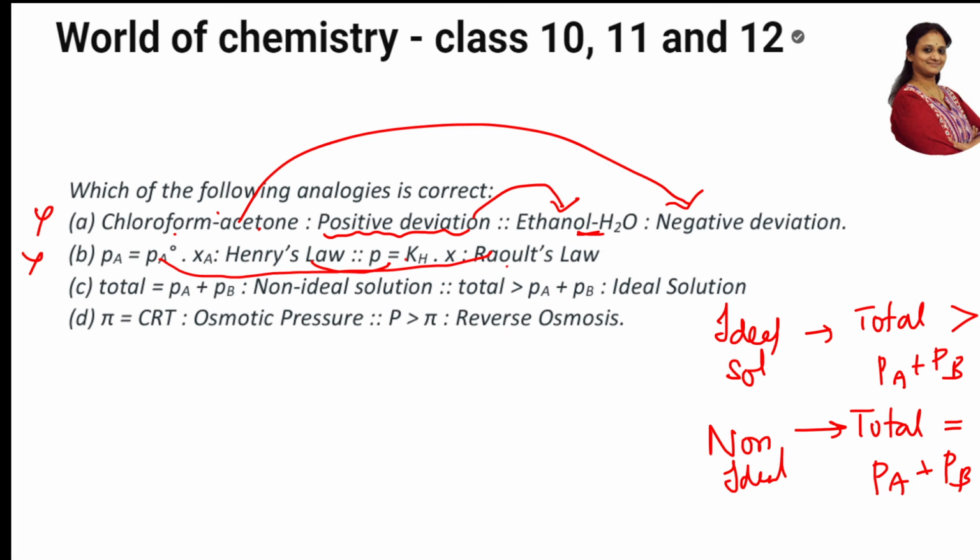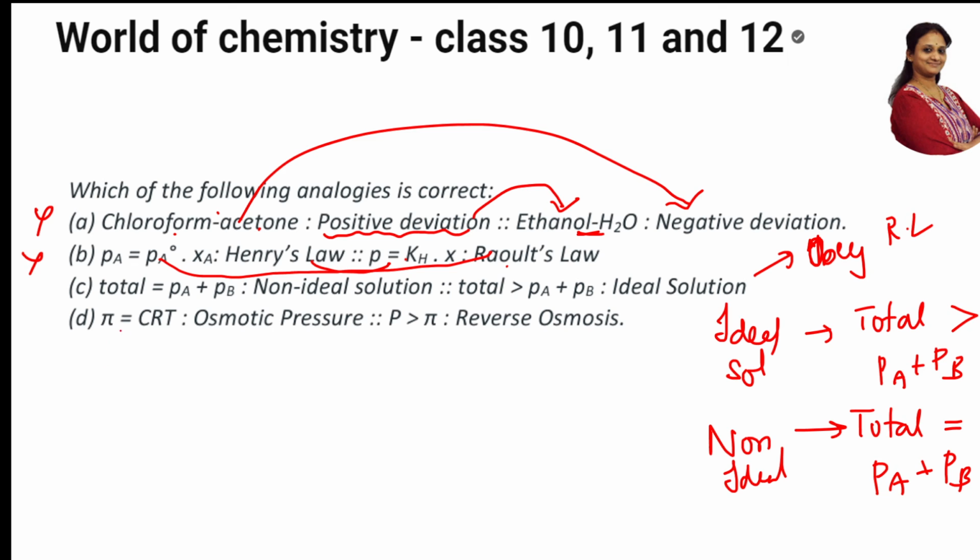I'll be waiting for your answer in the comment section. So tell me, for ideal solutions, the Raoult's law formula. What is the formula, whether this is right or wrong, and justify it. Normally ideal solutions obey Raoult's law. I'm giving you a clue. Ideal solutions obey Raoult's law. So tell me the formula. Tell me whether this is correct or wrong. Justify and tell me the answer.